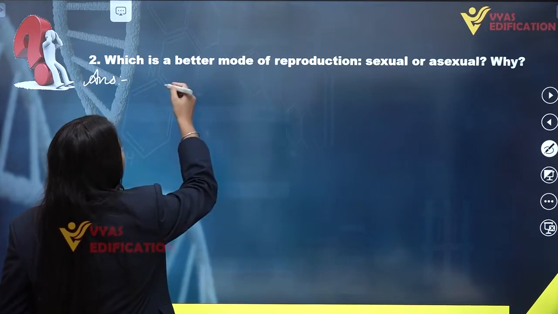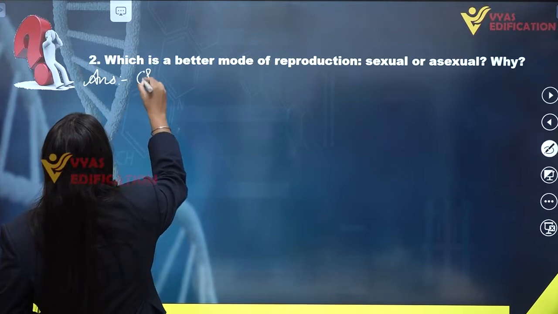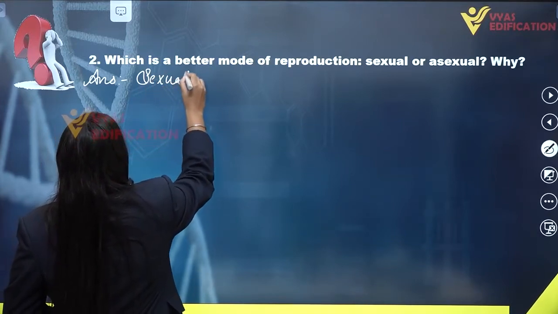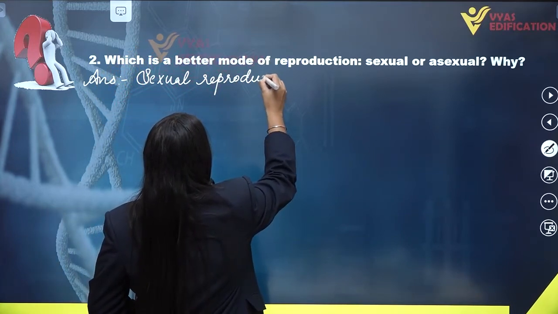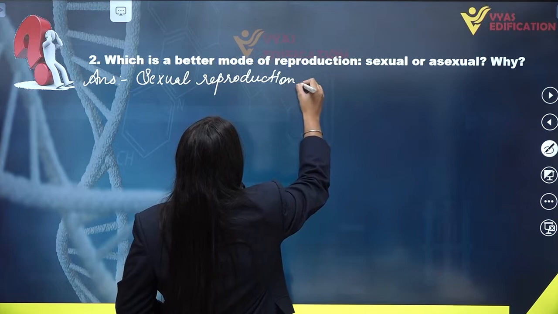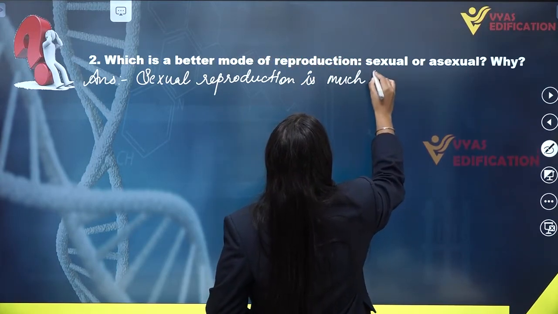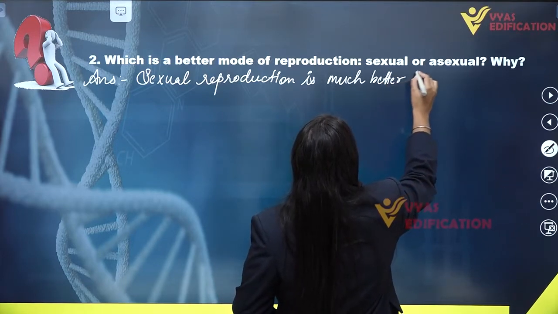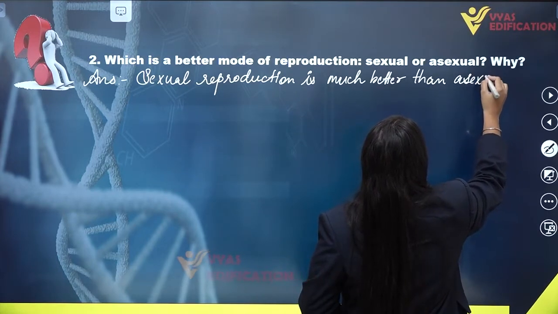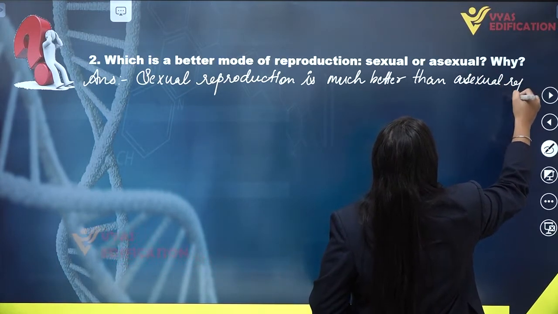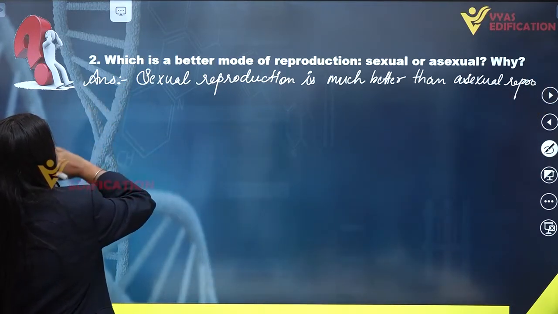If we want to write the answer of this, first of all we'll tell which one of the reproductions is better. So of course it is sexual reproduction. Sexual reproduction is much better than asexual reproduction. Now why? Here comes the second part of this question, that is why.